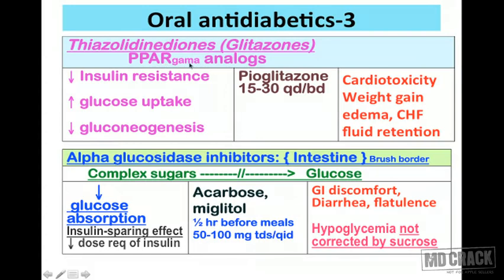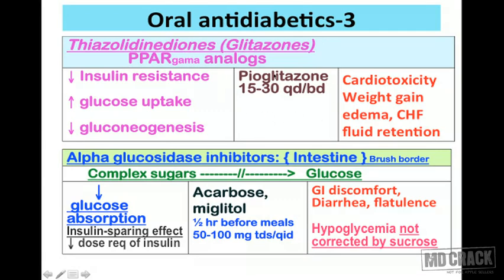This PPAR receptor gene is involved in the regulation of the glucose metabolism as well as the lipid metabolism. The actions of thiazolidinediones include decrease in the insulin resistance, increase in the uptake of glucose, and inhibiting the gluconeogenesis.